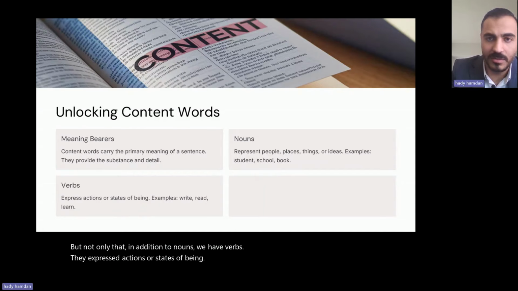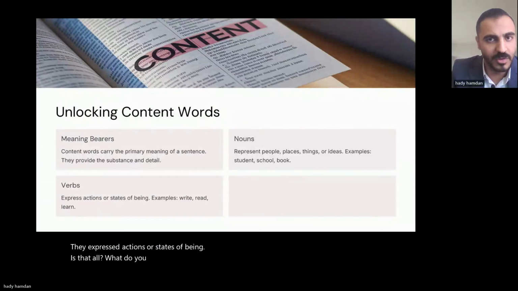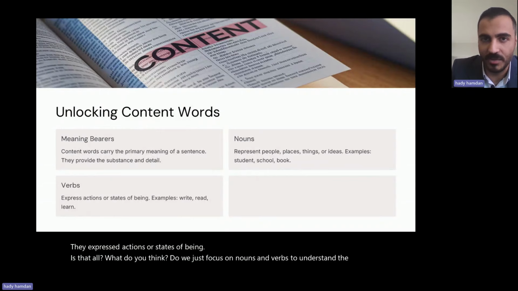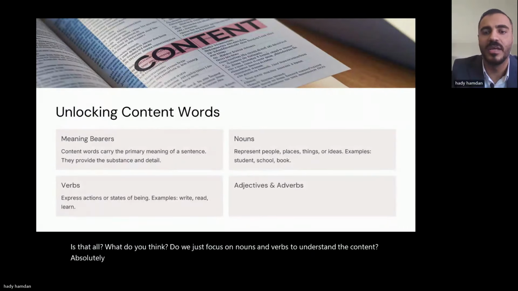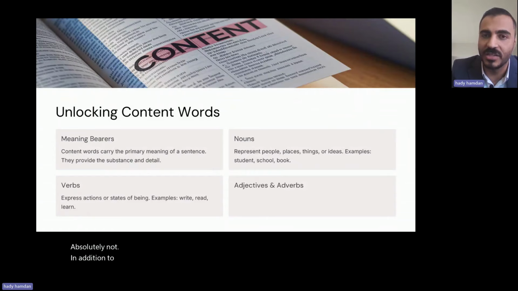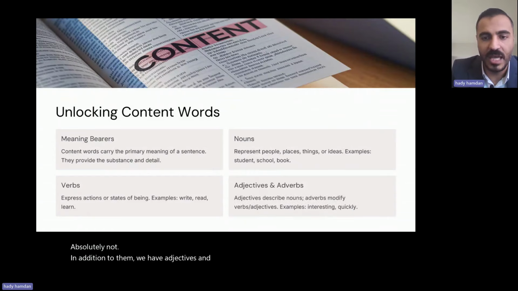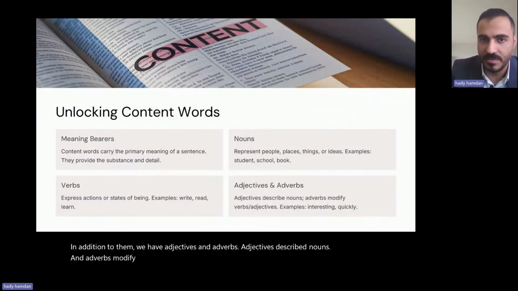Is that all? What do you think? Do we just focus on nouns and verbs to understand the content? Absolutely not. In addition to them, we have adjectives and adverbs. Adjectives describe nouns, and adverbs modify verbs and adjectives.